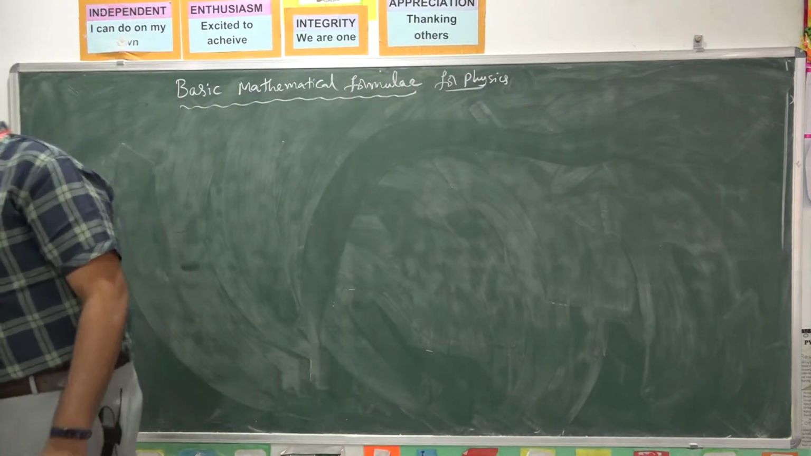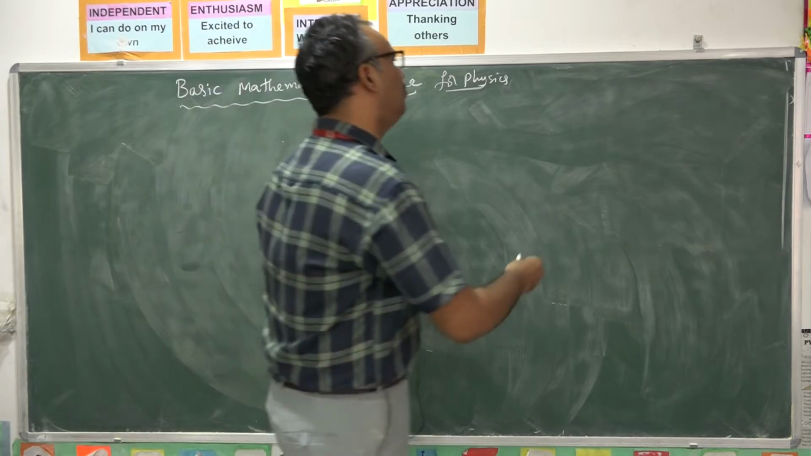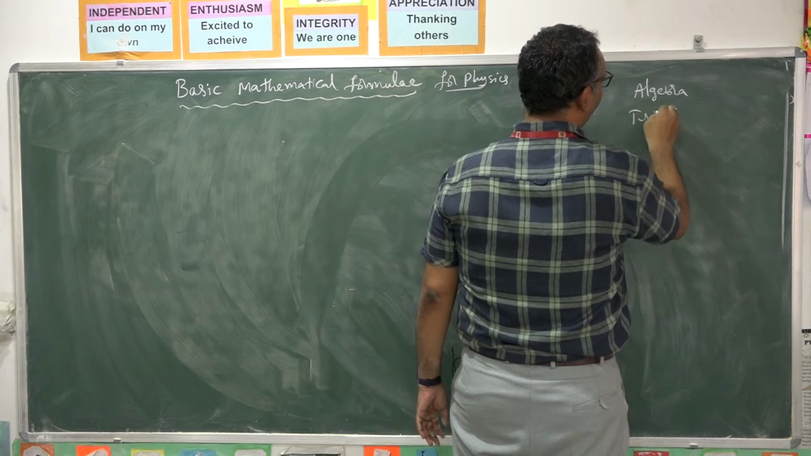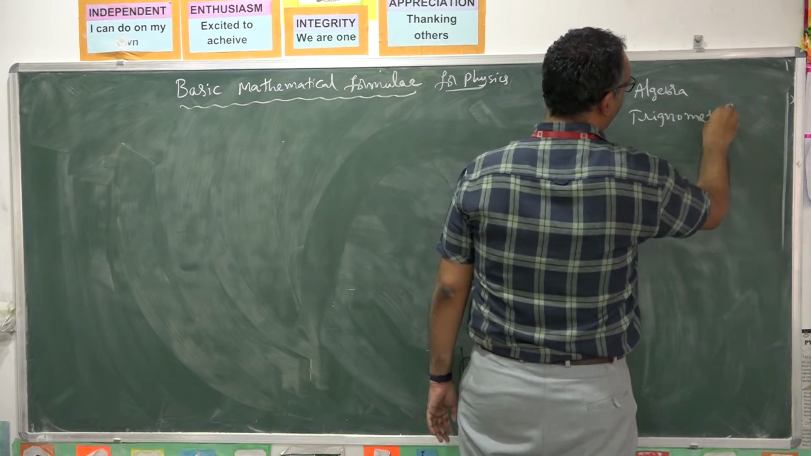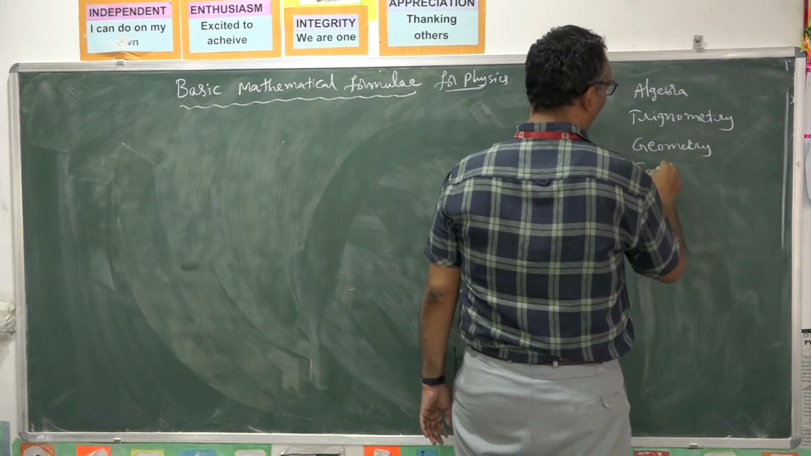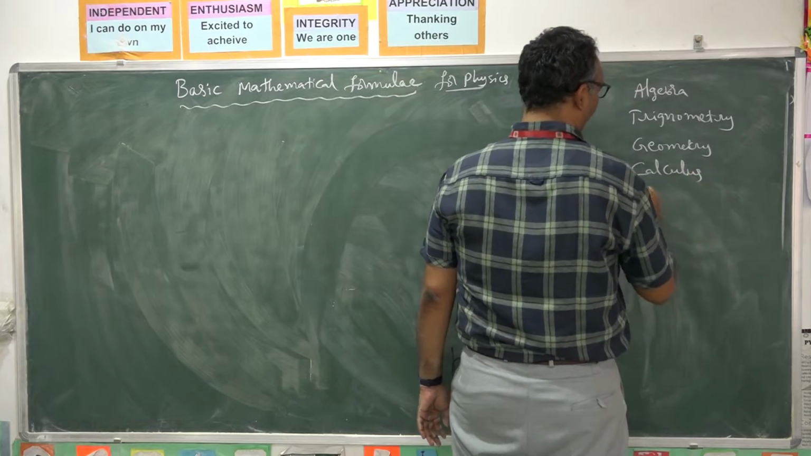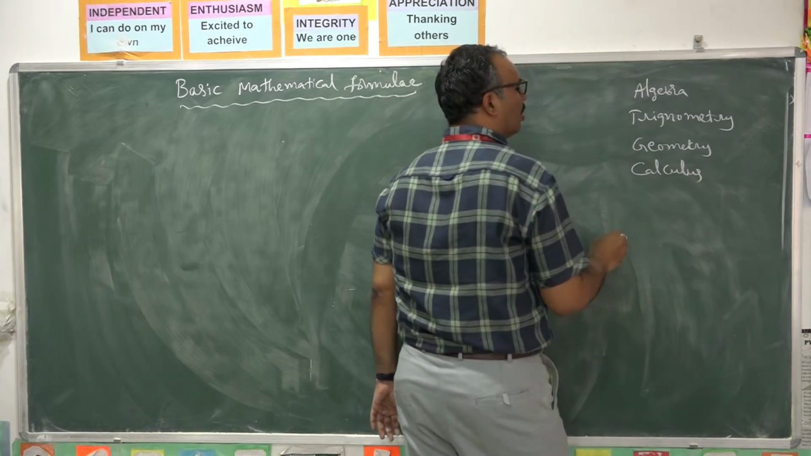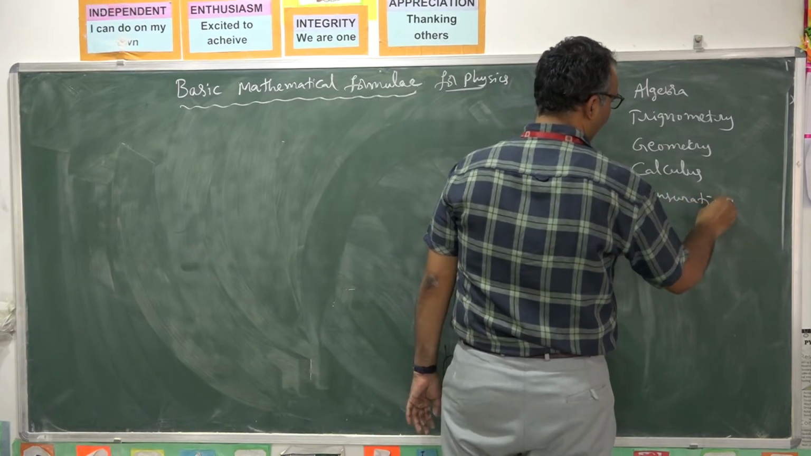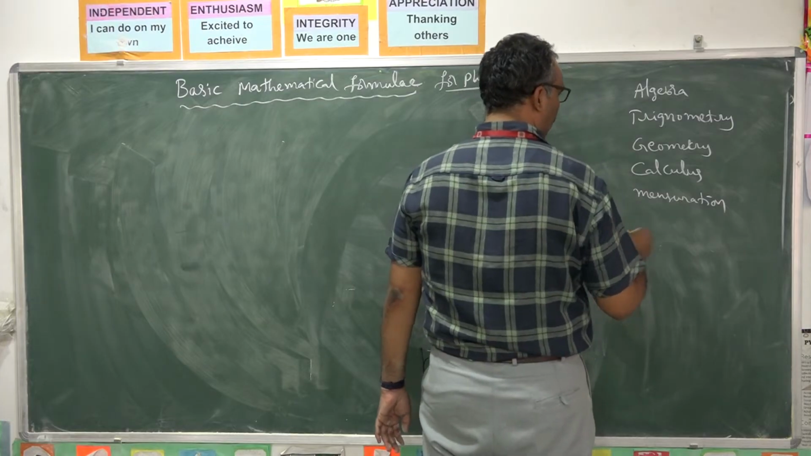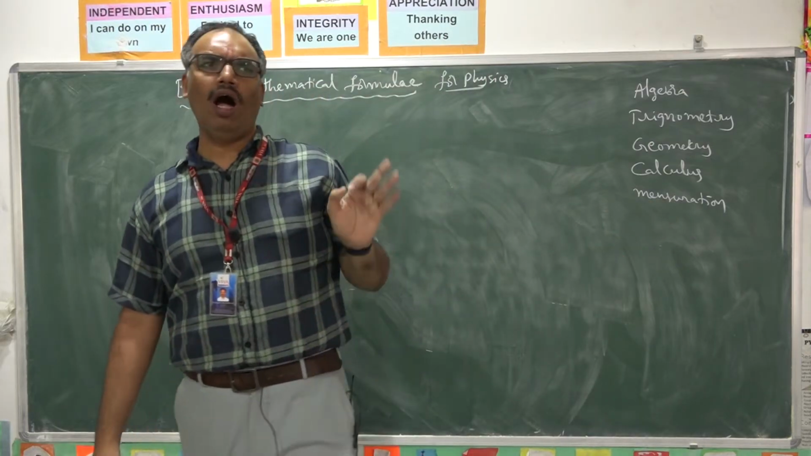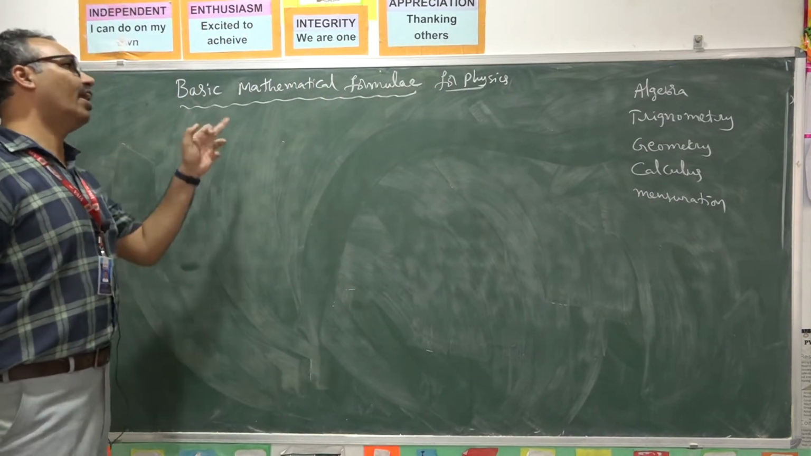Mathematics consists of various branches like algebra, trigonometry, geometry, calculus, and mensuration. So like this, in every branch we are learning certain fundamentals. All those fundamentals are very much essential for learning physics.